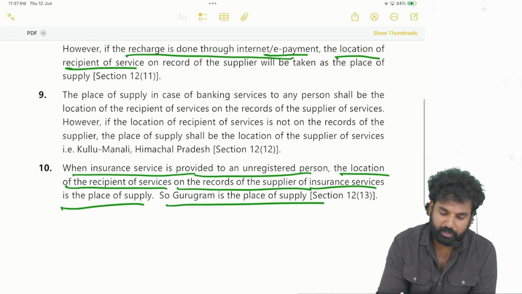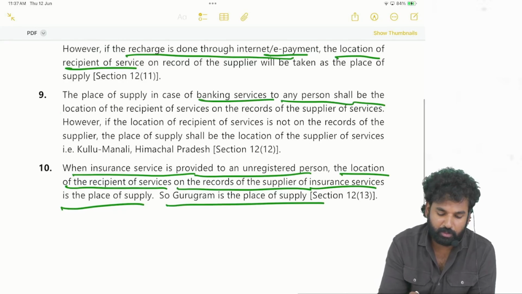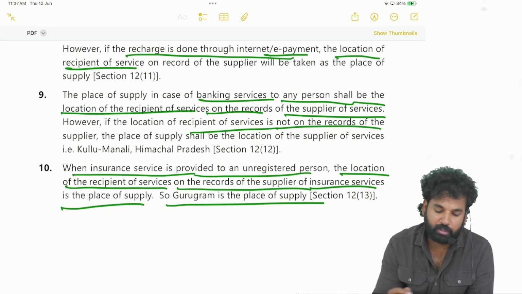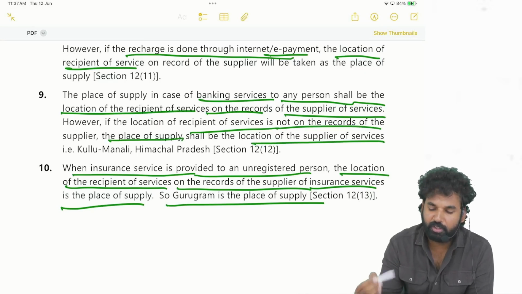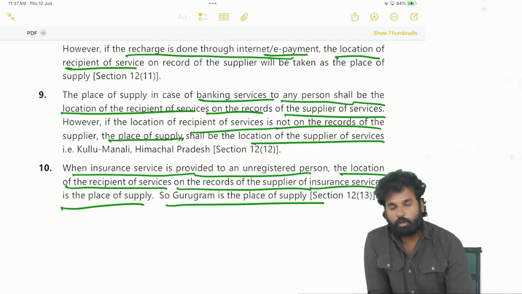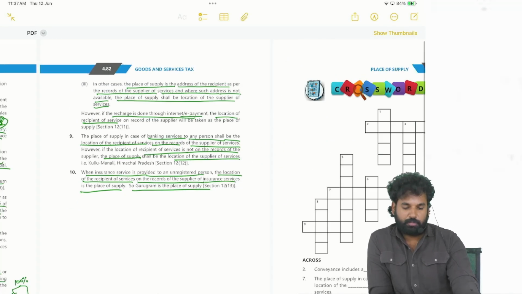Next, place of supply in case of banking services to any person shall be the location of the recipient of service on the records of the supplier of services. If the location of the recipient of service is not on the records, then place of supply shall be the location of the supplier of service, which is ICICI Bank in Kulu Manali. Okay, right. So these are all the questions.